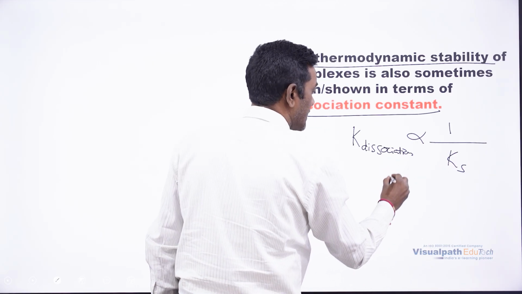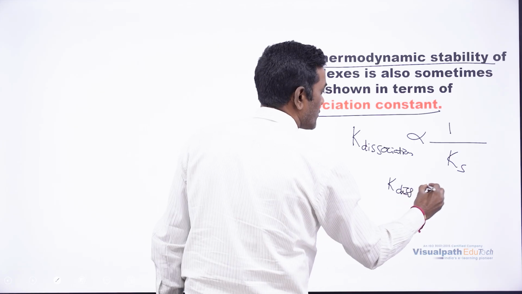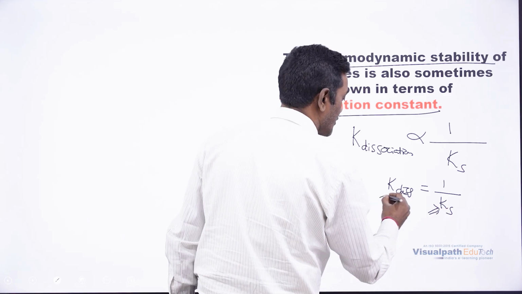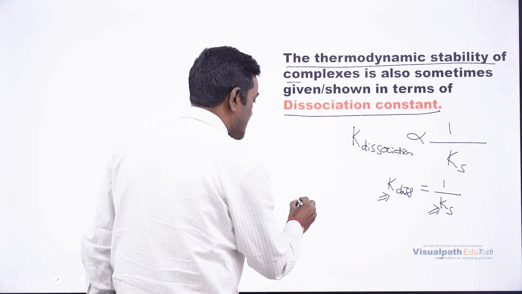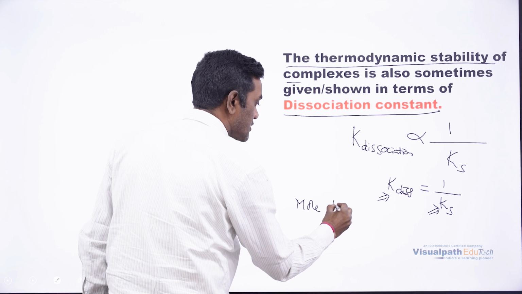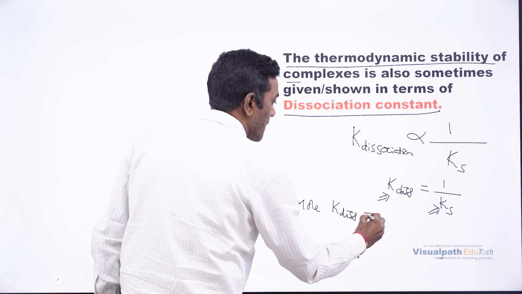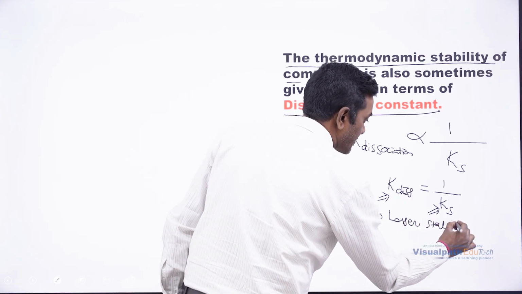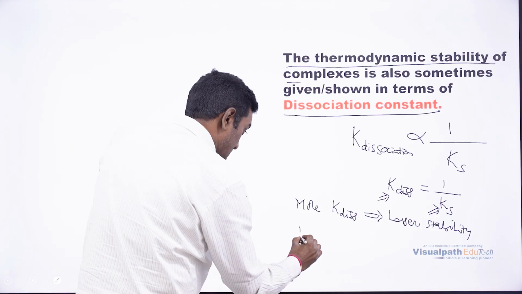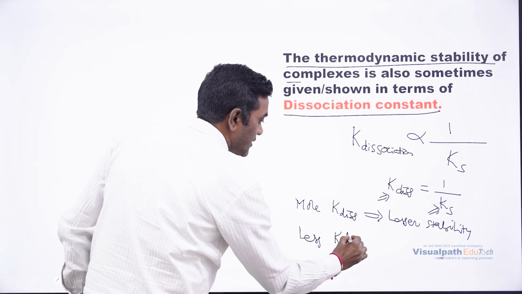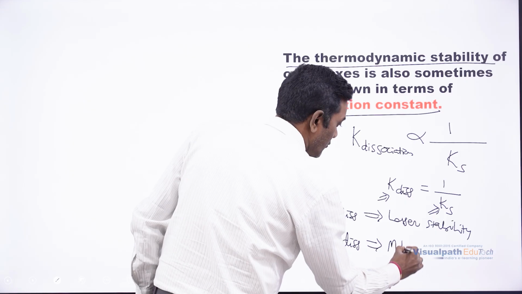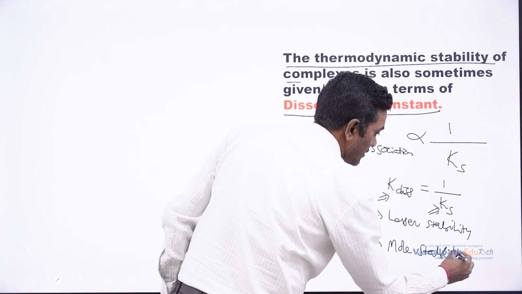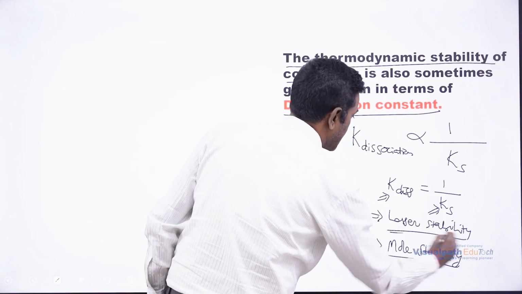We can write K dissociation is equal to 1 over K, because both are constants, right? This is the equilibrium constant, this is the dissociation constant. So the more the dissociation constant, the lesser the stability, lesser thermodynamic stability, and the lesser the dissociation constant, the more the thermodynamic stability. Lesser dissociation, more stability.